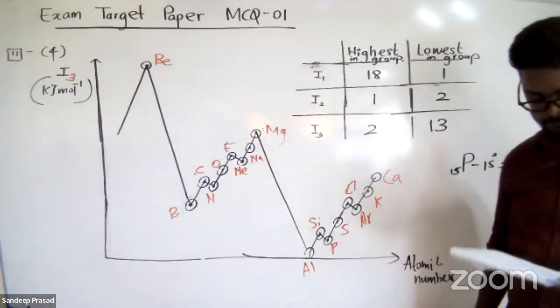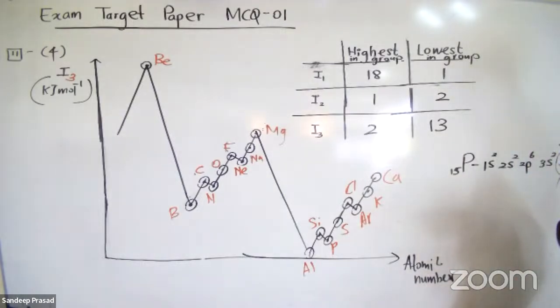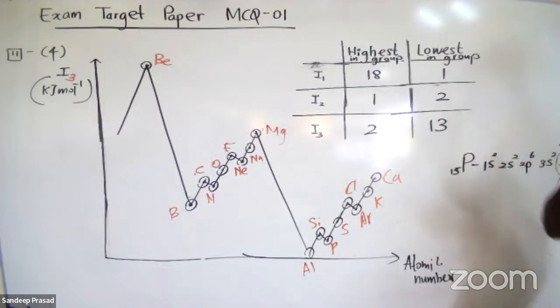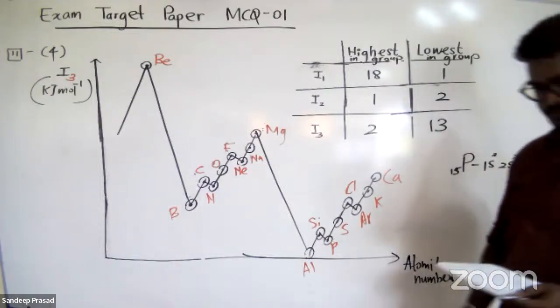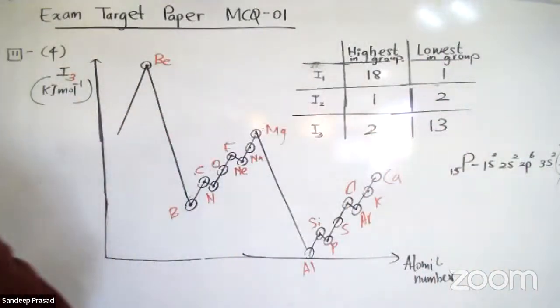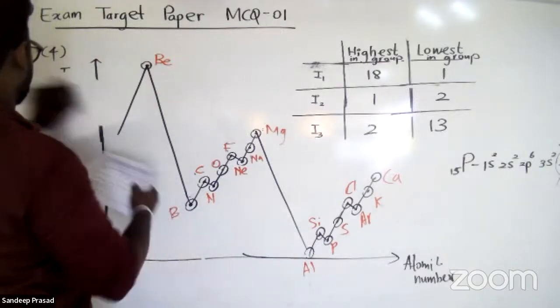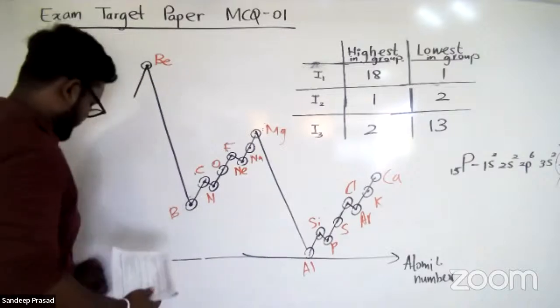Question number 12. Which molecule from the molecules given below consists the highest number of pi bonds? That's very easy. They're asking in which molecule there are the highest number of pi bonds. Let's see.